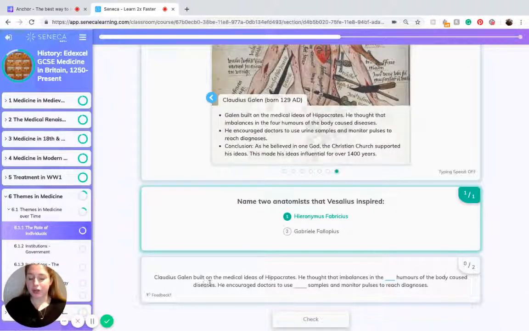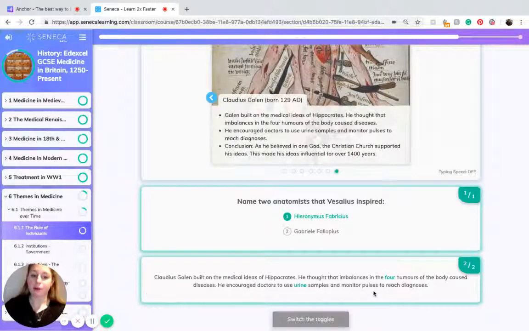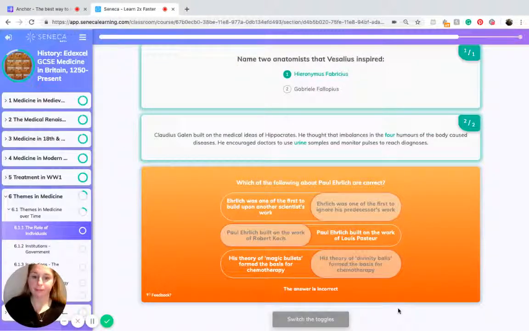As we've just learned, we know that Claudius Galen, who was born in 129 AD, built on the medical ideas of Hippocrates, and he thought that the imbalances in the four humours of the body caused disease. He encouraged doctors to use urine samples and monitor pulses to reach diagnoses.